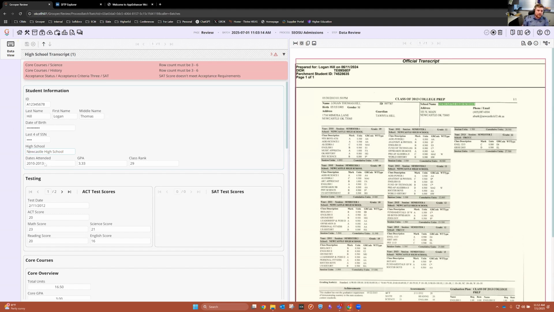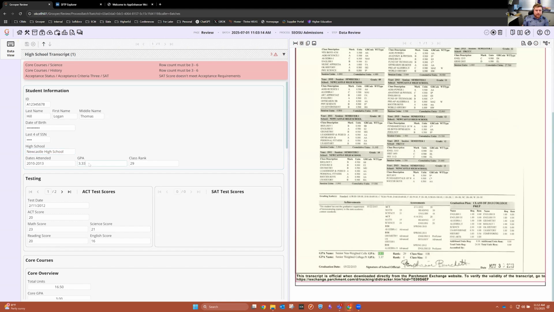That's how it allows us to get here. We're also collecting the cumulative GPA that you see down here at the bottom, as well as the class rank, and you can see where we're finding that information.